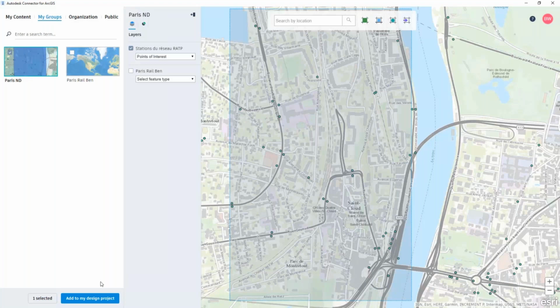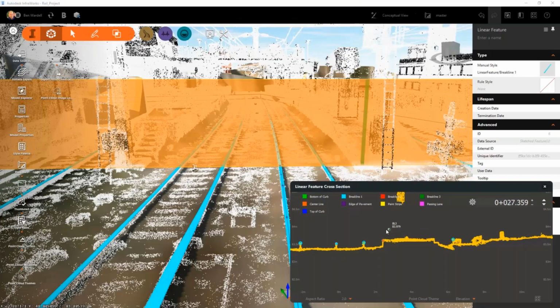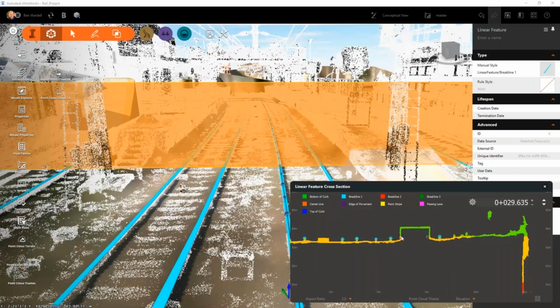InfraWorks point cloud extraction is now being considered crucial for many projects, specifically for road projects, as I understand, as it captures features such as the center of the road, edge of the median, edge of the drain, things like that. Even here, in this case, we're capturing the edge of the platforms and top of the rails, which is again crucial for expansion projects. If you're really planning to expand the existing project, it becomes crucial for you to capture such information and be able to bring it into the CAD environment.